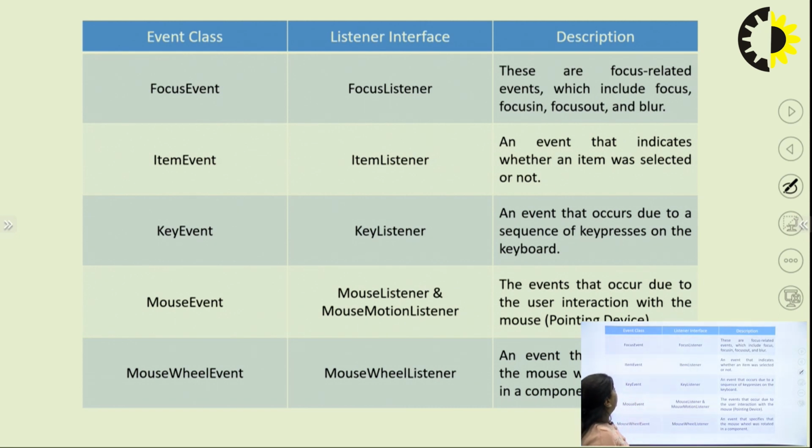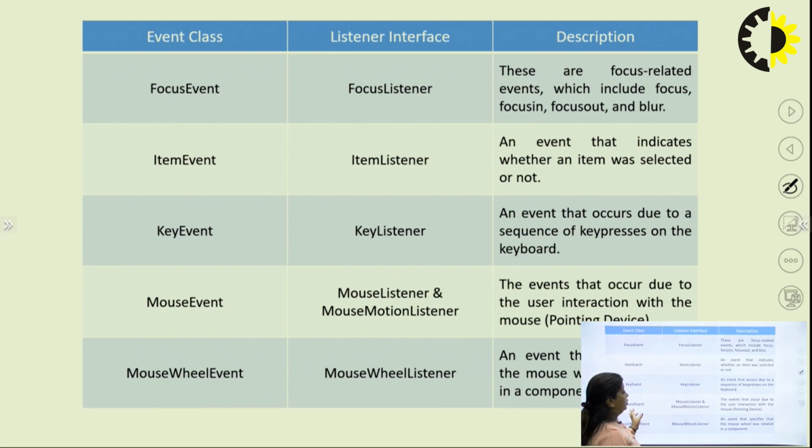Next we have the key event class, and the interface name is key listener. Whenever an event occurs due to pressing or releasing of the keyboard, that event will be handled by the key listener interface. This means all the events related to the pressing of the keyboard will be handled by the key listener interface.